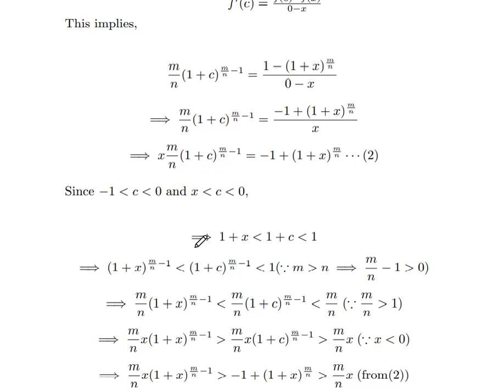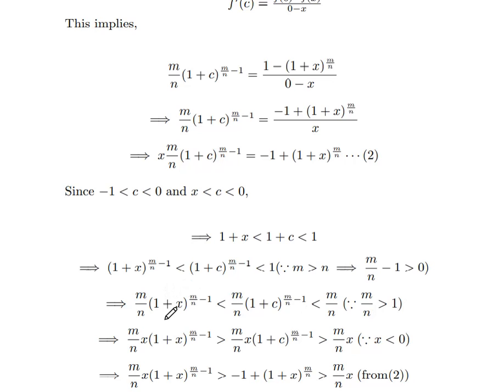Here we know that m/n is greater than 1. That implies m/n minus 1 is greater than 0, so this is a positive quantity. So (1+x)^(m/n - 1) is less than (1+c)^(m/n - 1) is less than 1. Because this exponent is positive, the inequality will not change even though we raise the power m/n minus 1. Now we multiply with m/n, since m/n is greater than 1.